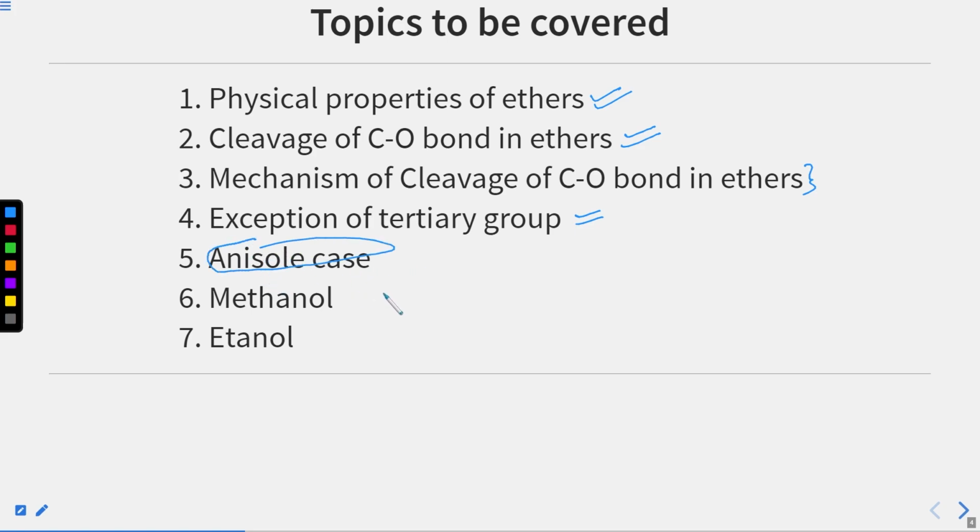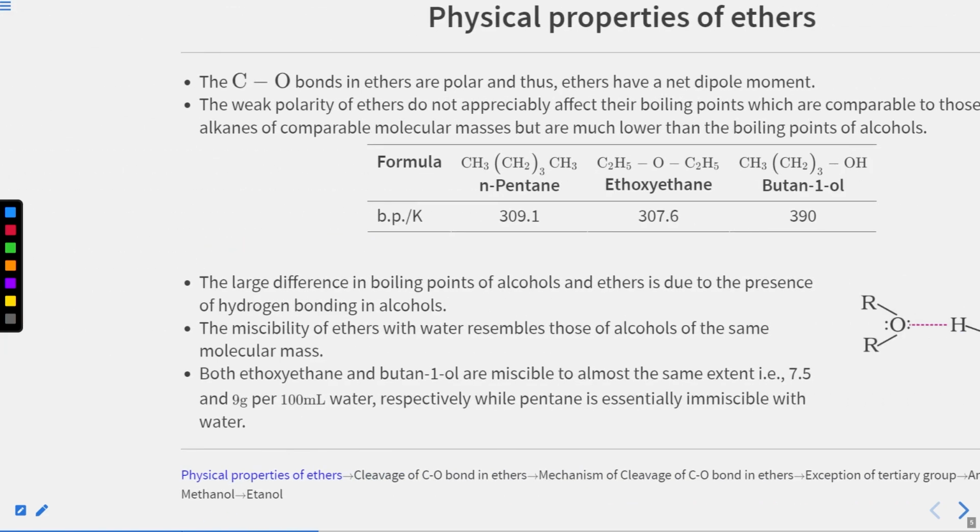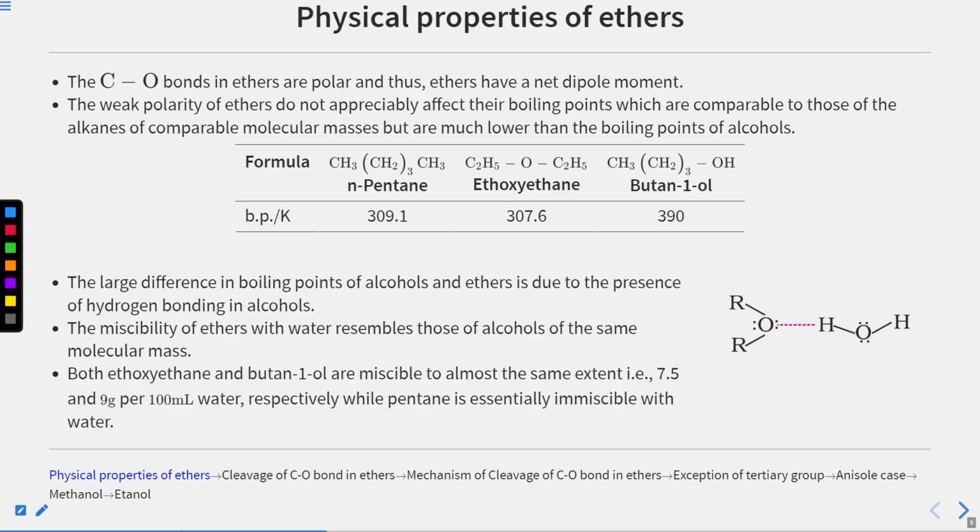At last we will see some uses of methanol and ethanol, which are alcohols. They are important according to their industrial aspect, so we will see that. Clear? So first of all, the physical properties.